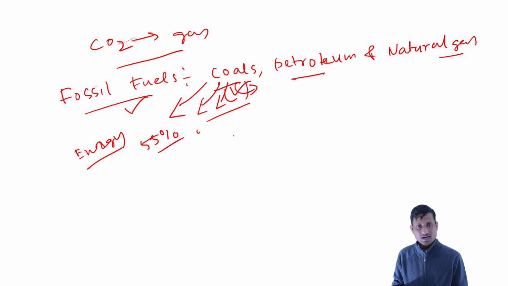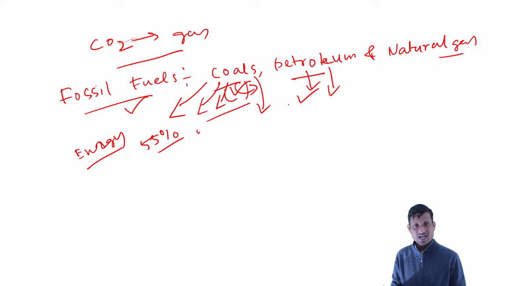And this is petroleum. Sometimes this is called black gold, and it is also called liquid gold. So basically, petroleum's value is like gold. And natural gas is also very important.